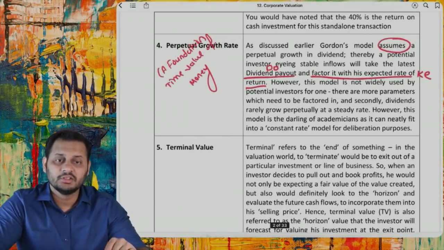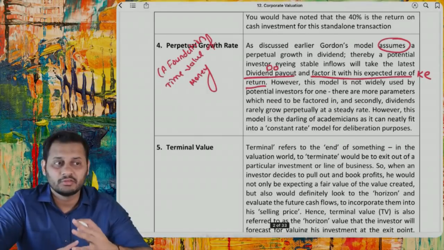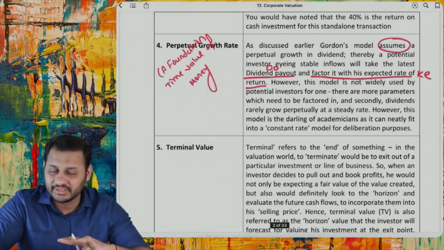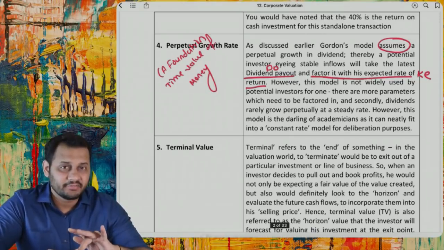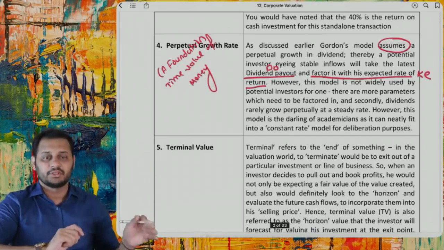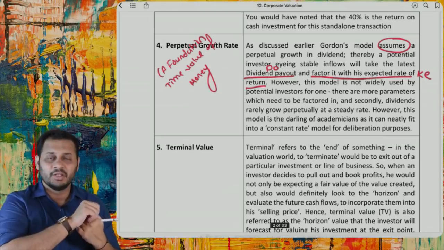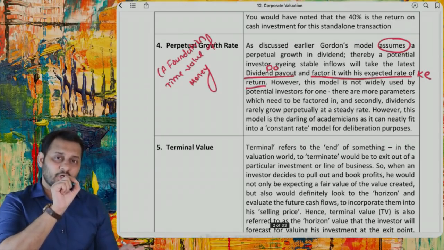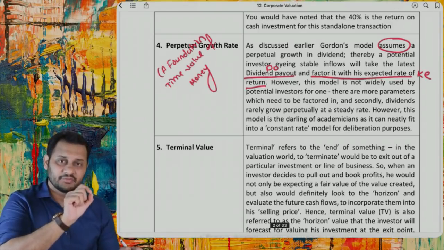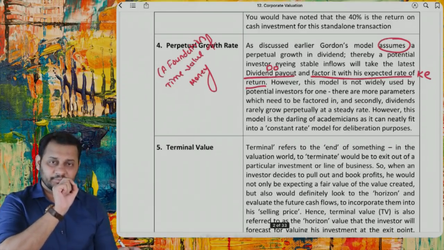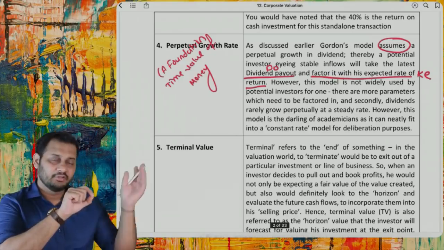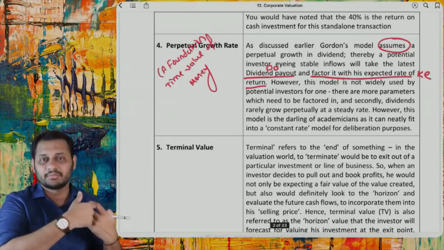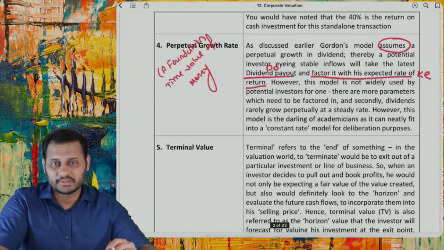This is a concept that we have learned in time value of money in CA Foundation. You might have learned it again in capital budgeting in CA Inter, and again in CA Final in the security valuation chapter, perpetual growth rate. And the fifth thing is the terminal value. Terminal value is a value at the end of the project or end of the company, if you are shutting down the company, if you are selling the company, or if you are continuing all the operations, then the present value of all those operations. Terminal value is the last price at which you will close the business.